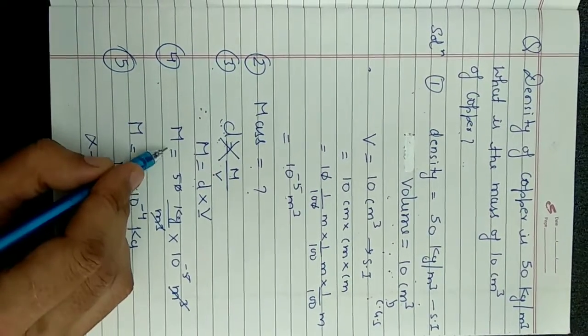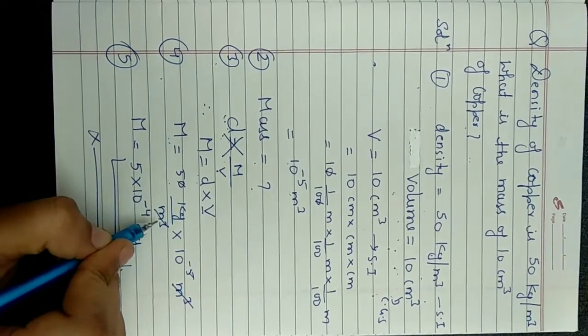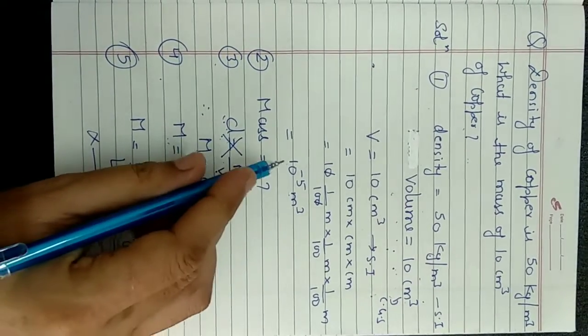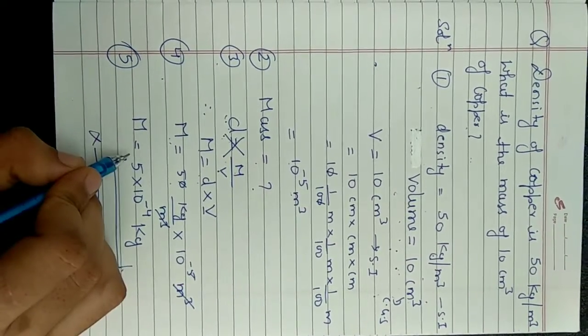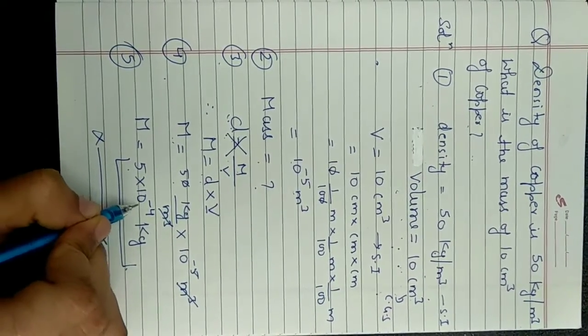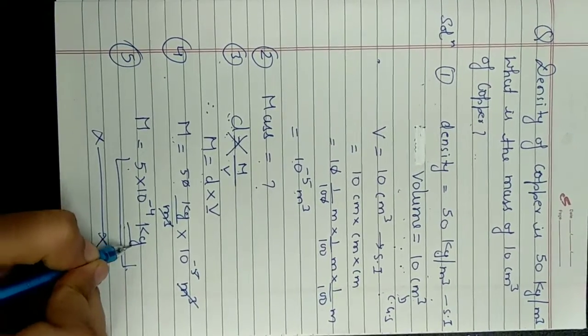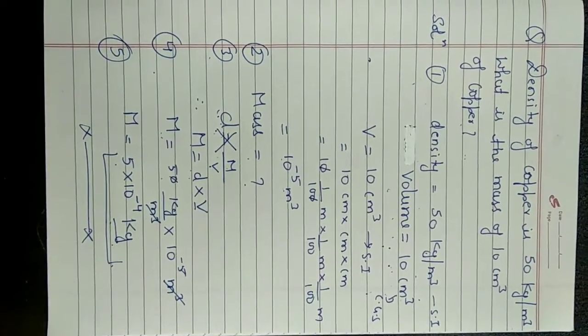Fourth step, put the values. Mass is equals to density given 50 kg per meter cube and volume we have calculated 10 to the power minus 5 meter cube. Now fifth step, calculate and write the answer. We have calculated it. We will get the answer as 5 into 10 to the power minus 4 along with the unit, that is kg. So in this way we will solve each and every numerical.